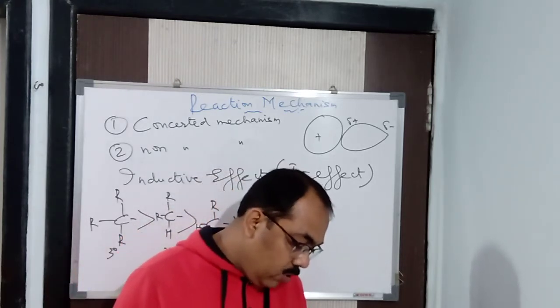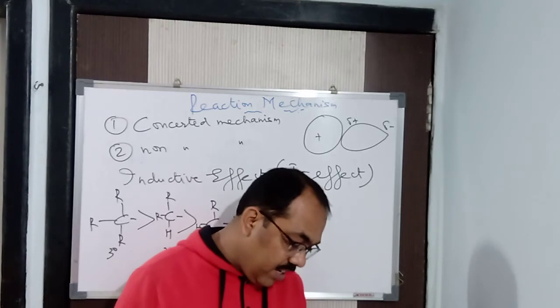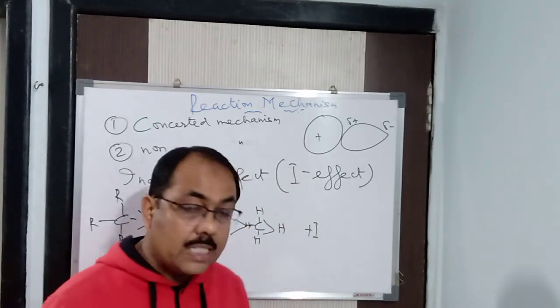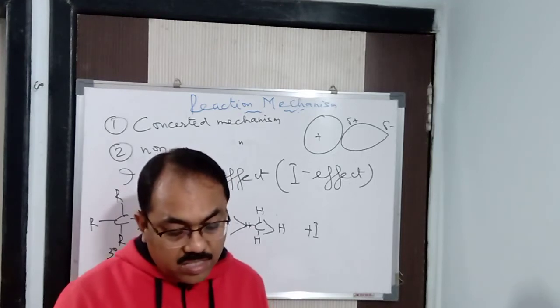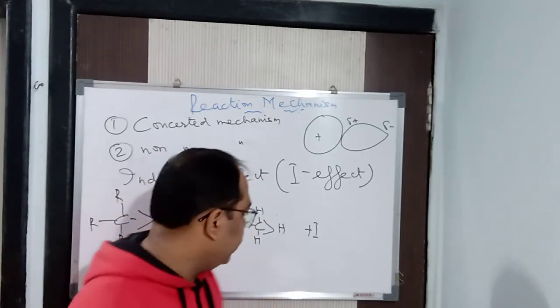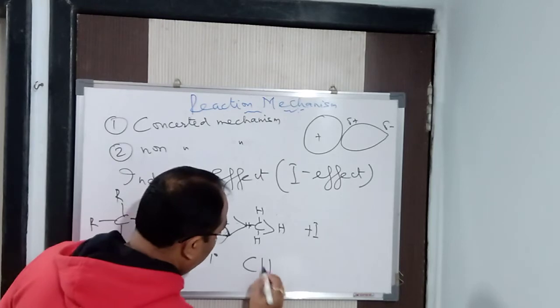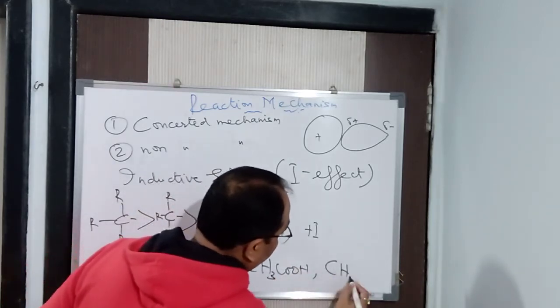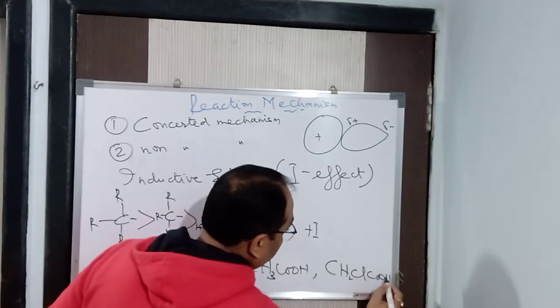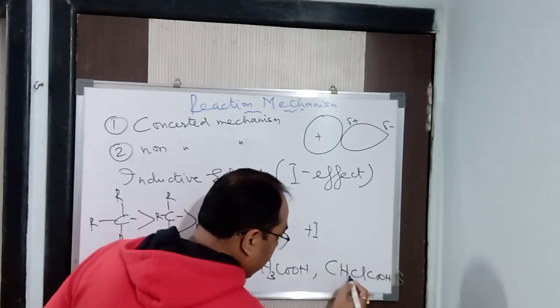Any group or atom showing plus I effect decreases the acidic strength. Let me take these two compounds, CH3COOH and CH2ClCOOH. Now chlorine has a minus I effect.